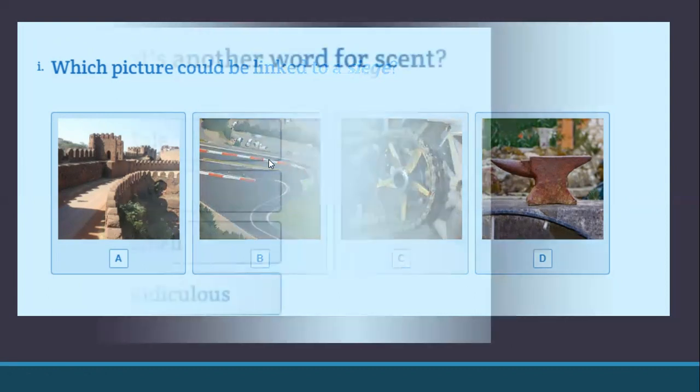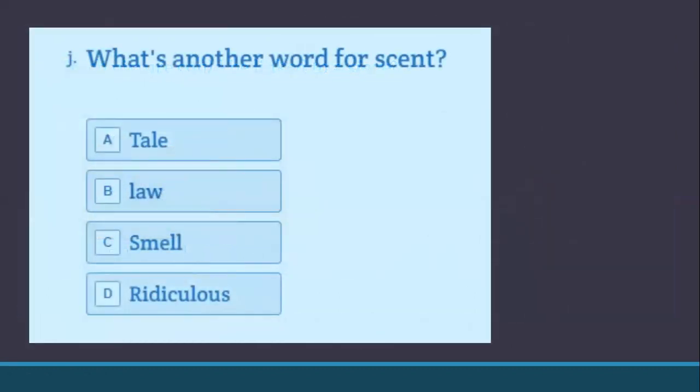What's another word for scent? We all know that a scent is a smell. So when you smell a flower, you're smelling the scent of the flower. Sometimes you can get a beautiful scent, sometimes not so pleasant, depends what you're smelling.